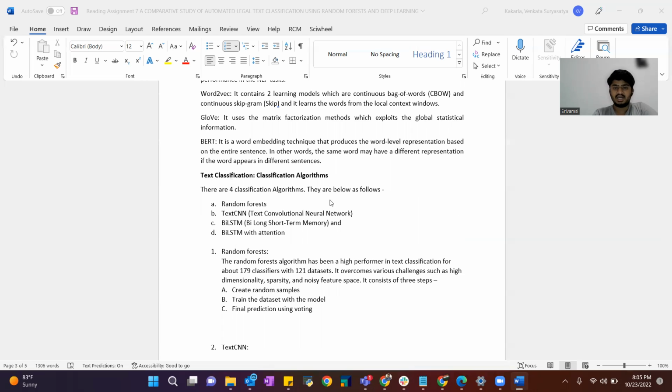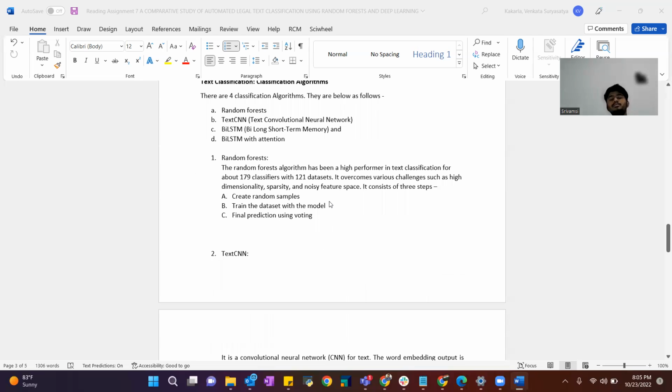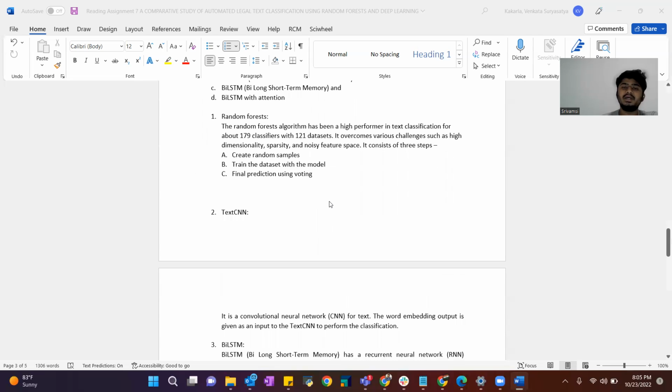The text classification algorithms. There are 4 classification algorithms: random forest, Text CNN, bidirectional long short-term memory, and BiLSTM with attention. The random forest algorithm has shown high performance in text classification, across 179 classifiers with 121 datasets. It creates random samples, trains the dataset with the model, and makes the final prediction using voting.